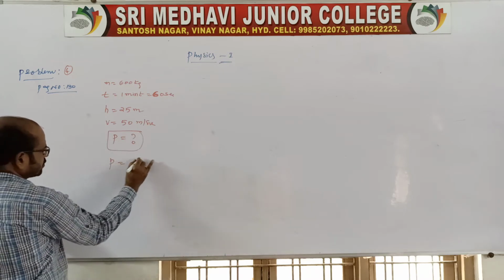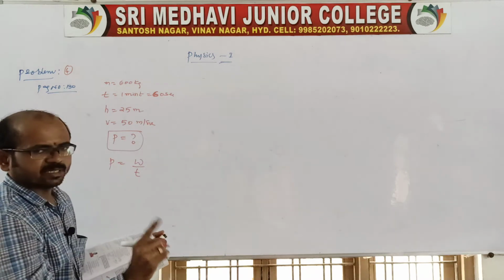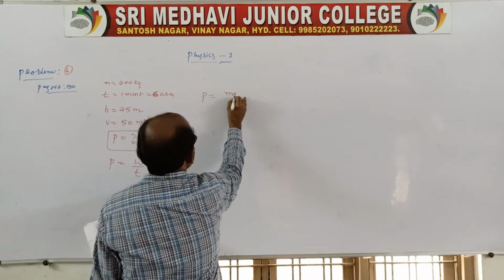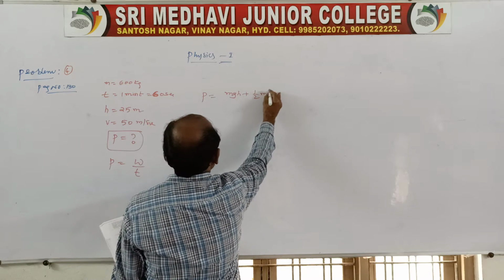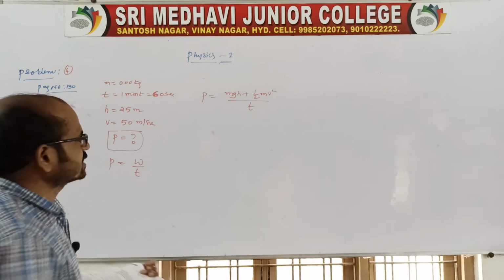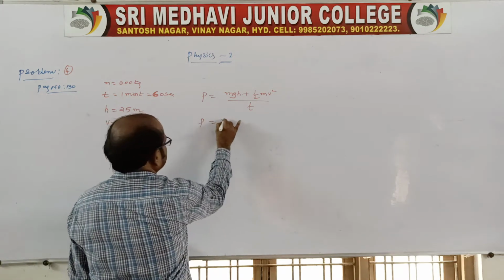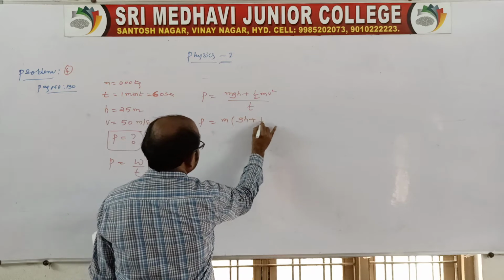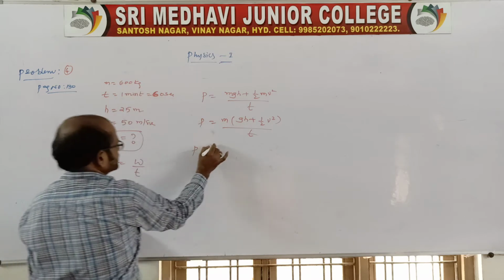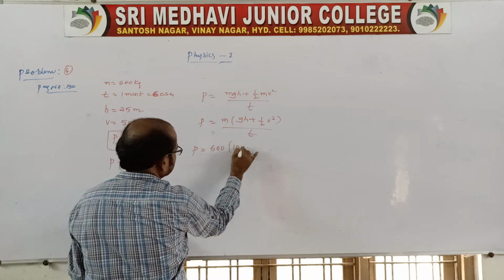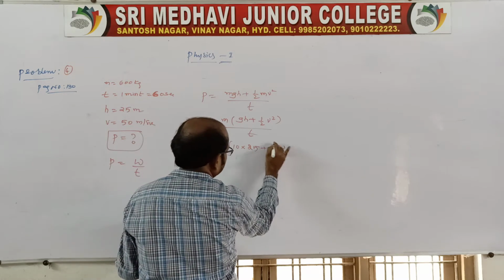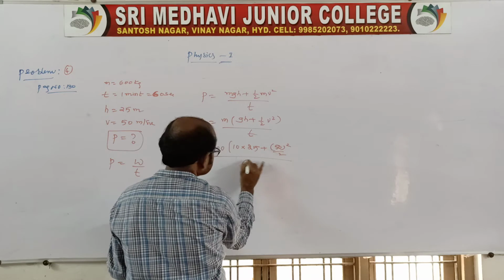Power is nothing but work done by time. That is the formula for power, work done by time. But the water is lifting and it is moving from the pump. So you take the work done in the form of potential energy as well as kinetic energy. So power is equal to m common, gh plus half v square, by t. Very simple. Power is equal to mass of water 600, g you take 10, h you take 25, plus v you take 50 squared by 2, and 60.